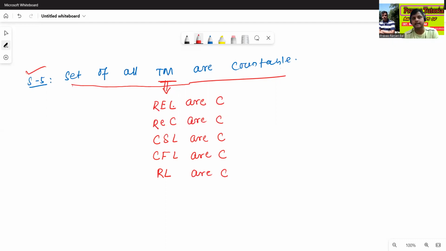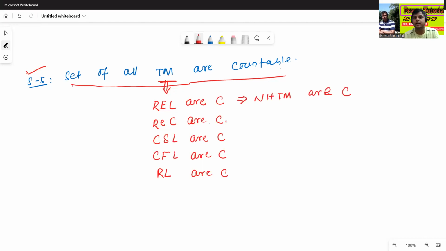And since the RE language is countable, for the RE language, which type of Turing machine exists? Non-halting Turing machine exists. Since the RE language is countable, the set of all non-halting Turing machines is also countable.